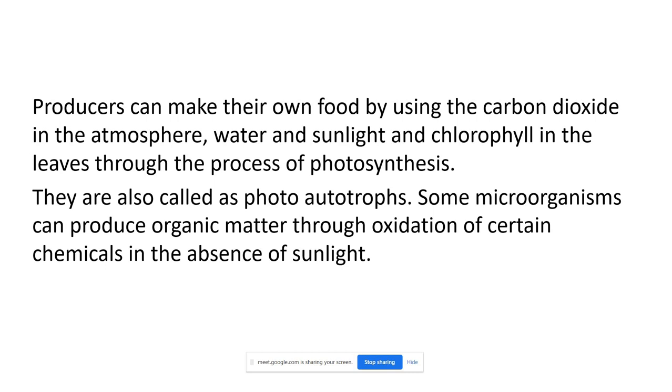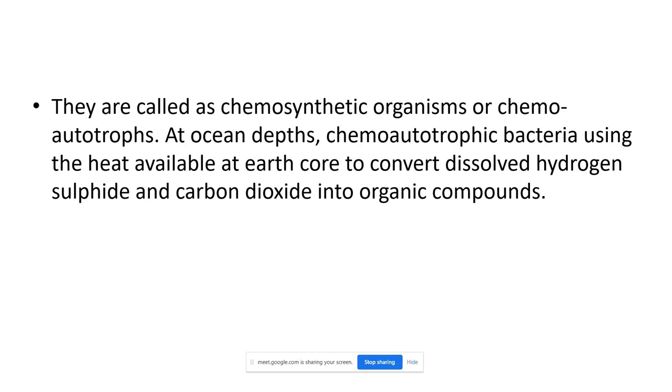There are some organisms that can also produce the organic matter through the oxidation of certain chemicals in the absence of sunlight. So they also synthesize the food. Plants are the producer, we have already discussed this. Bacteria, we call them the chemosynthetic organisms because they are also synthesizing the food. We call them chemoautotrophs.